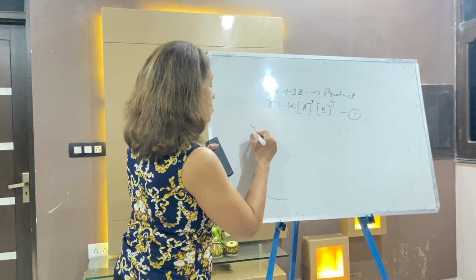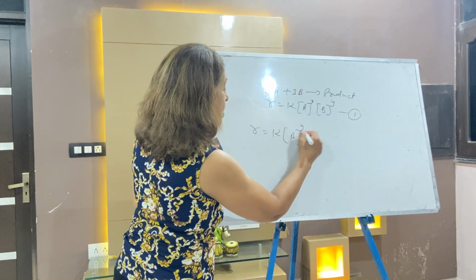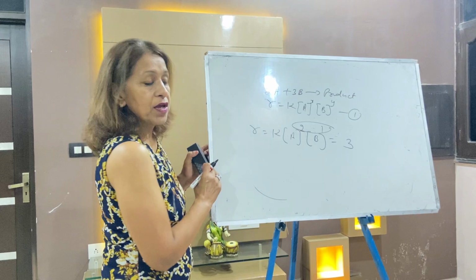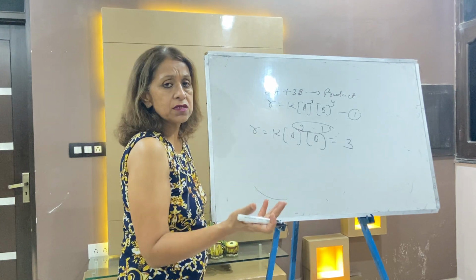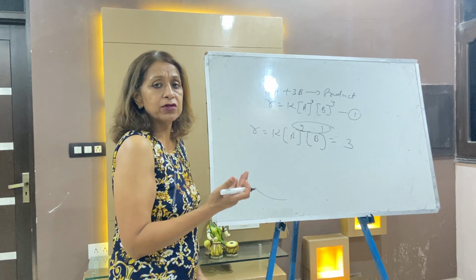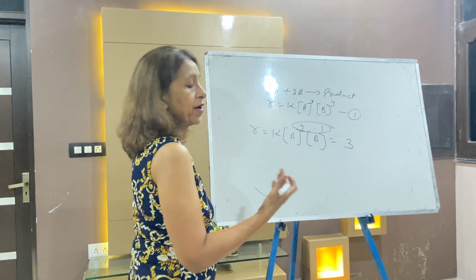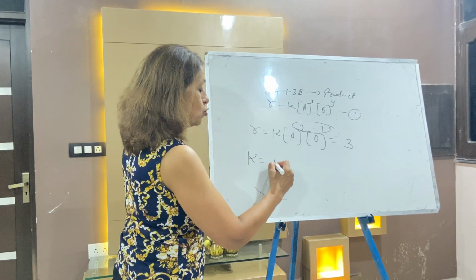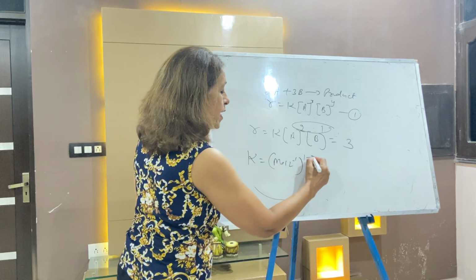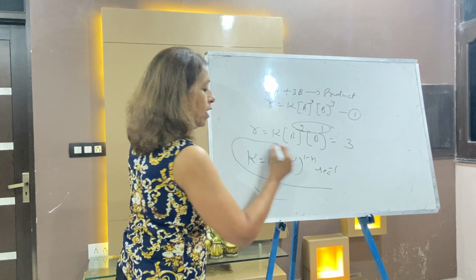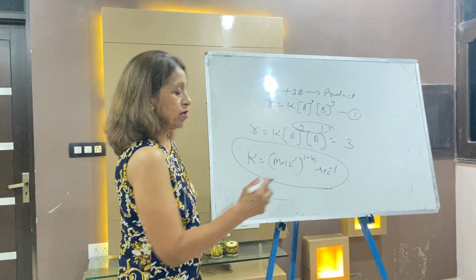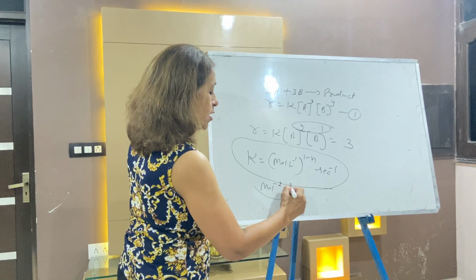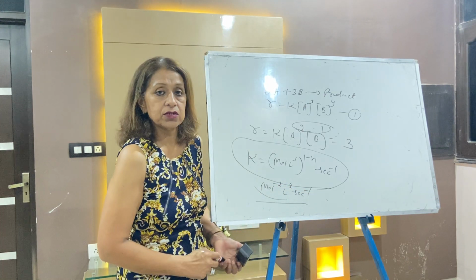It will come R is equal to K A power 2 B power 1. The overall order is 3, and this is your rate equation. Now, what is the unit of the rate constant? You will remember one formula, dear children: K is equal to mole per liter power 1 minus n per second. Always remember this formula, where n is the overall order. So it's 1 minus 3, which is minus 2. Your answer will come mole to the power minus 2, liter square per second. It's the unit of the rate constant.